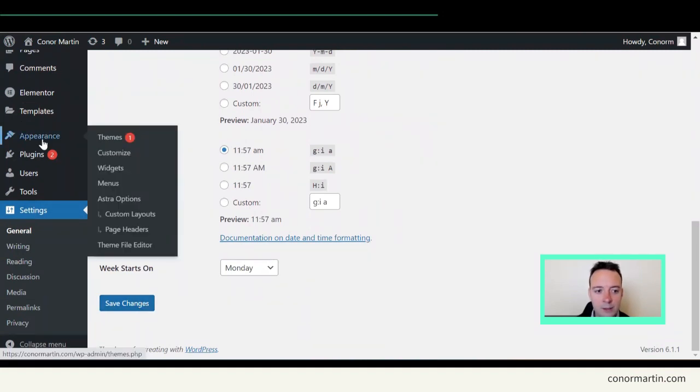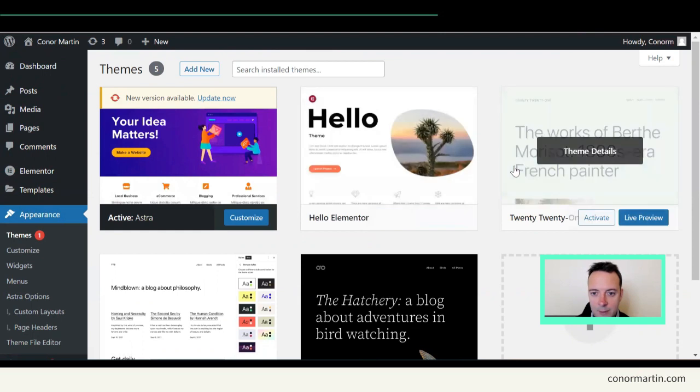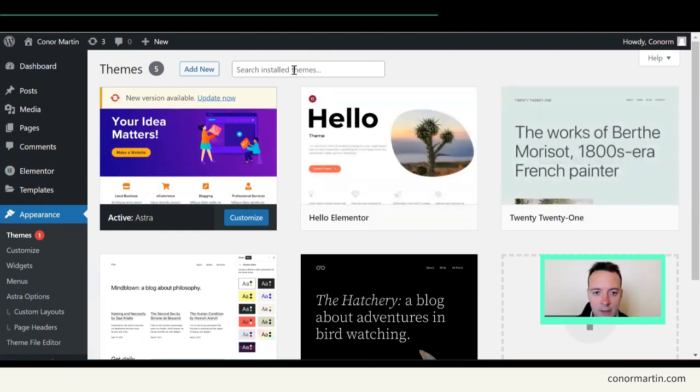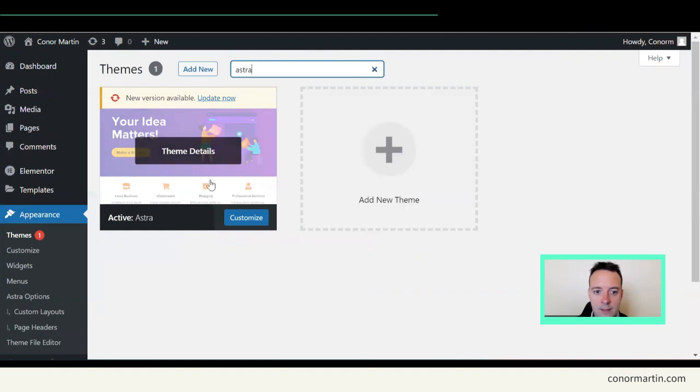After that, you want to install your themes. So go to appearance and themes. Okay, I recommend the Astra theme. It's a simple theme, and that's what we want at the beginning, is just to get started quickly blogging, okay? So all you need to do to get Astra is type in Astra here, and it should come up, and you will just click activate here.